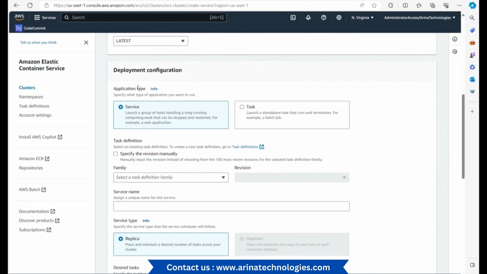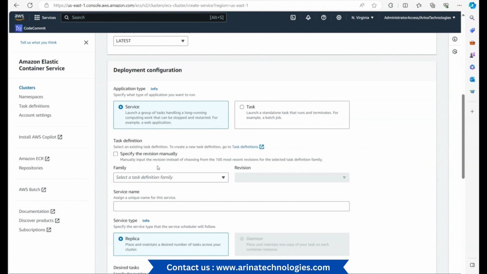And this is the application deployment configuration, application type: service versus task. Now, we have seen both scenarios. At Arina Technologies, we recommend customers use a service, because we think this is the better pattern. This is the ideal pattern to use, specifically for a microservices architecture. What we have also seen is customers directly using a task as part of the cluster, which we think is an anti-pattern, something that shouldn't be done. But AWS does provide an option for scenarios like that. For the purpose of this, let's choose a service here.